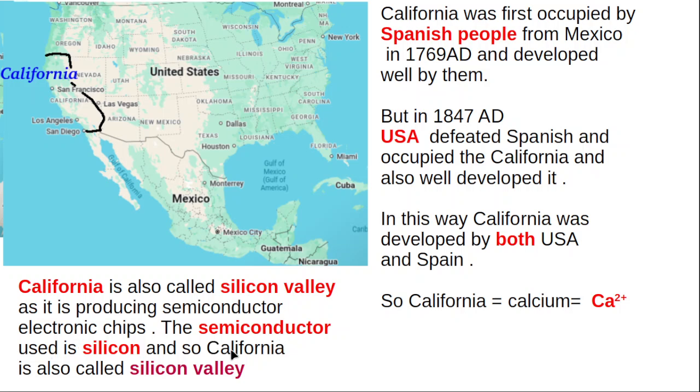The semiconductor used is silicon, and so California is called Silicon Valley.